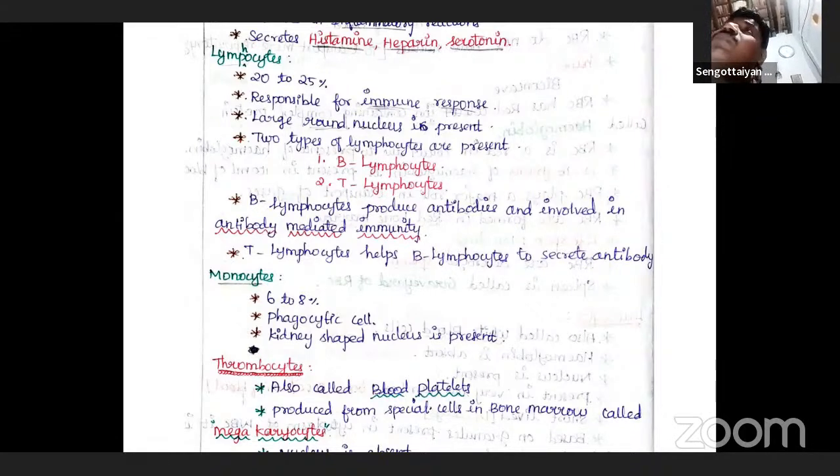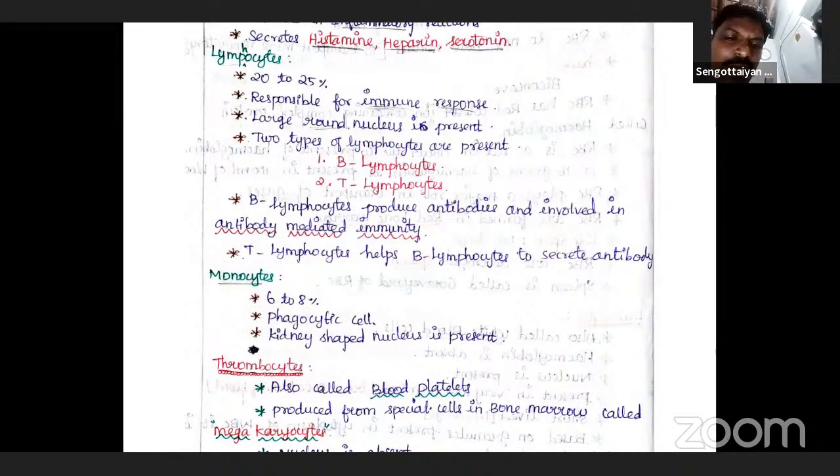Blood clotting is the most important one, because if you get any accident, the blood should clot immediately. Otherwise, blood loss will occur, which can lead to death also. So blood clotting factors are important, then only can the blood clot. Those blood clotting substances are released by the platelets.